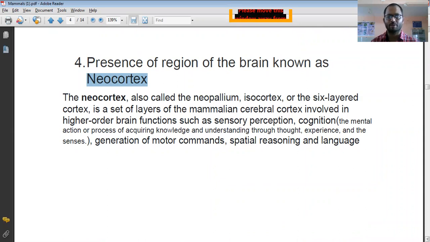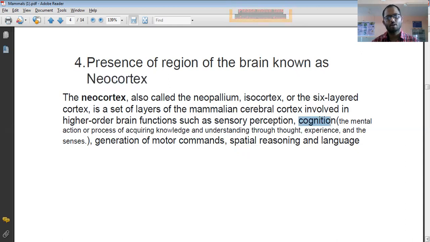For the higher order brain function, the neocortex plays an important role, and due to the presence of the neocortex, mammals are advanced from the other animals. The neocortex plays an important role in sensory perceptions. It also plays an important role for cognition. What is meant by cognition? This is a mental action or process of acquiring knowledge and understanding through thoughts, experience and senses. So this is known as cognition.